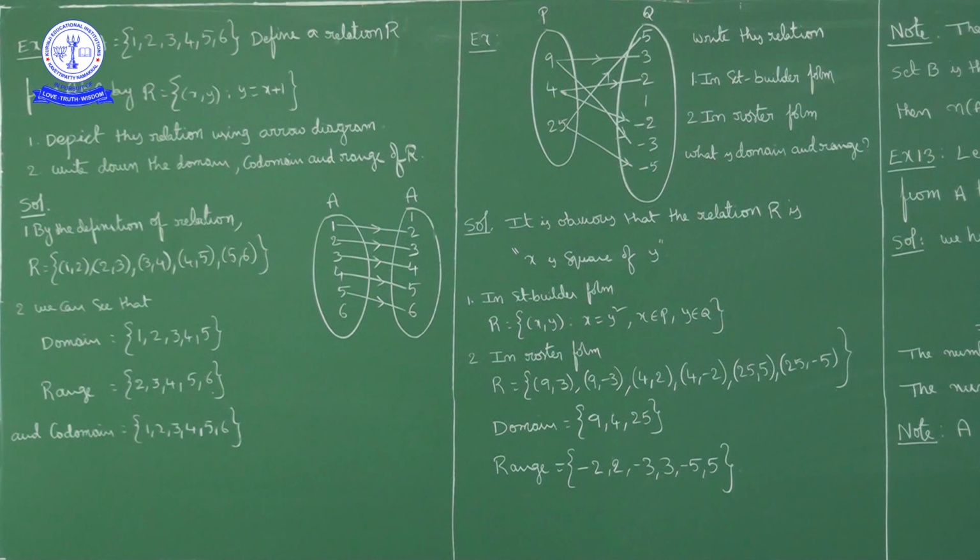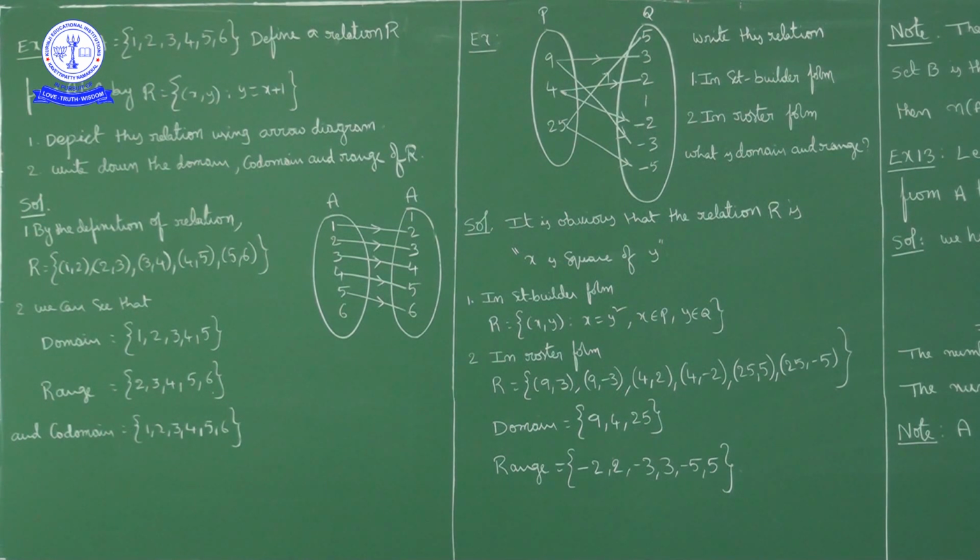Next question. Here one diagram is given, two sets P and Q. P contains the elements 9, 4, 25 and Q contains the elements 5, 3, 2, 1, minus 2, minus 3, minus 5. How is it mapped? 9 is mapped to 3 and minus 3. 4 is mapped to 2 and minus 2. 25 is mapped to 5 and minus 5.